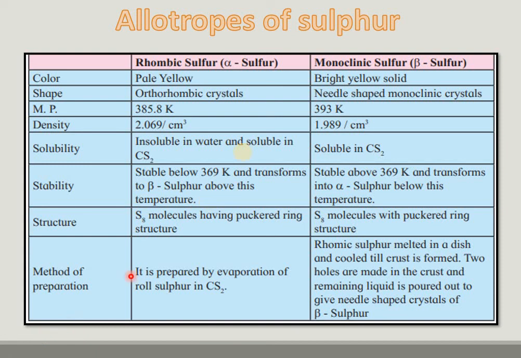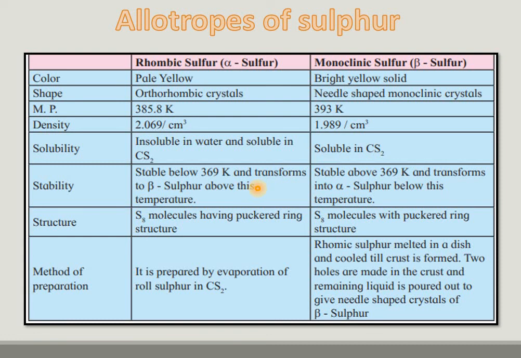This is the difference between rhombic sulfur and monoclinic sulfur. Rhombic sulfur is pale yellow and monoclinic is bright yellow. Rhombic is crystalline, orthorhombic, and the other is the monoclinic form. These are the melting points. These are the densities of both the sulfurs. Rhombic is insoluble in water and soluble in carbon disulfide, and monoclinic is also soluble in carbon disulfide.